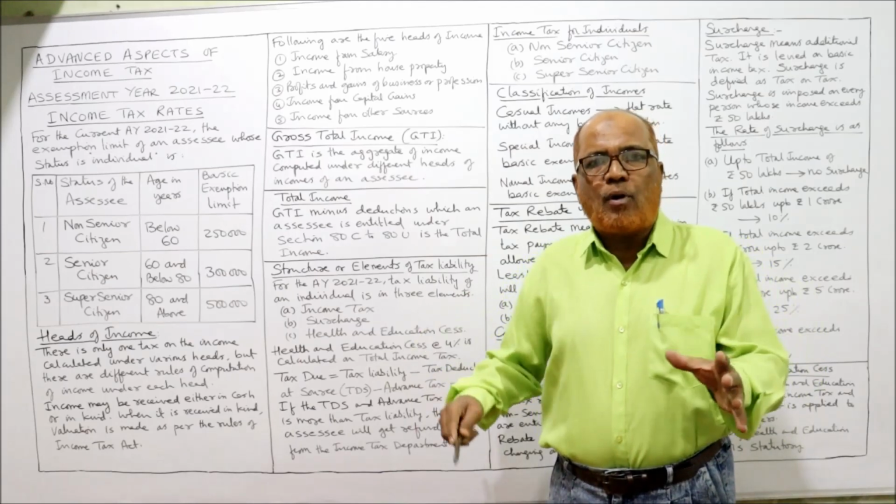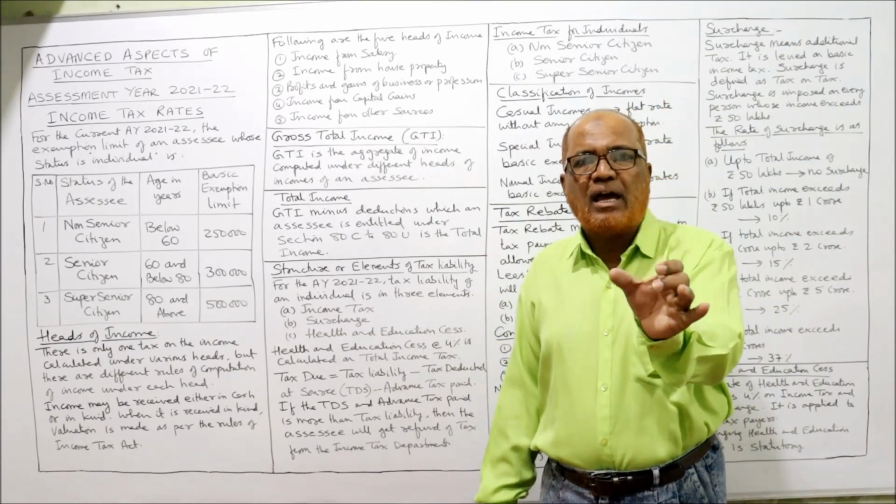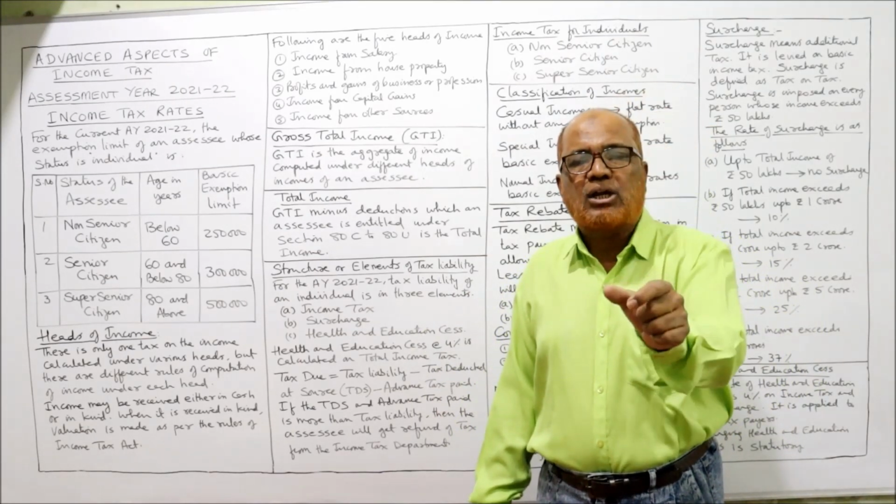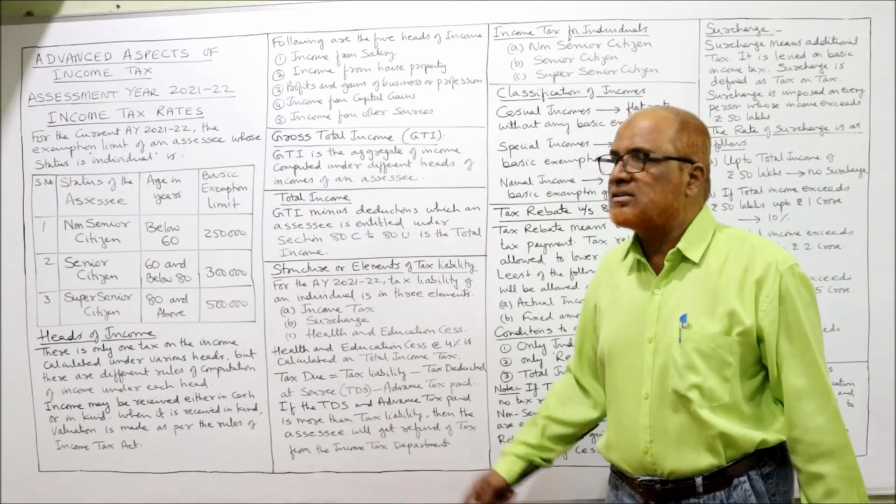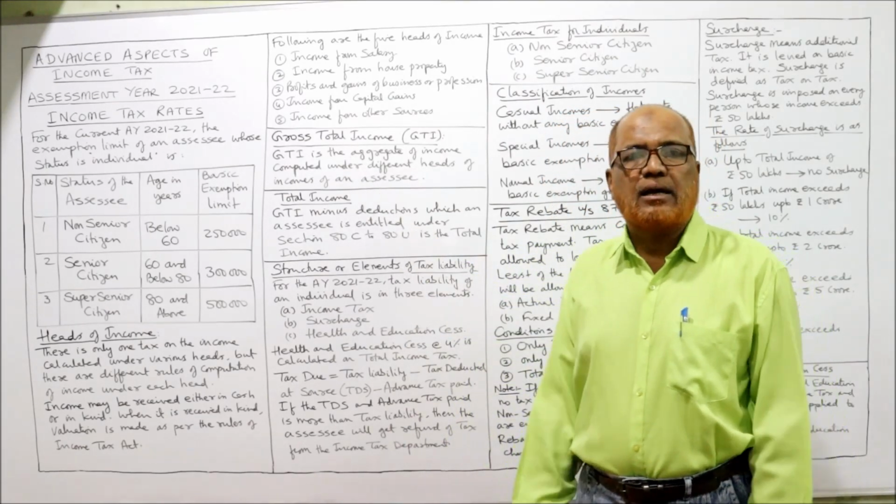When we add up all the incomes under the 5 heads, the aggregate is called gross total income.